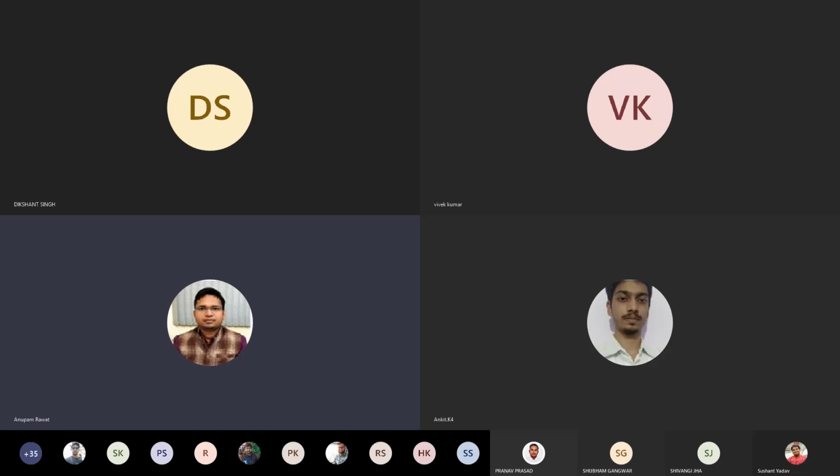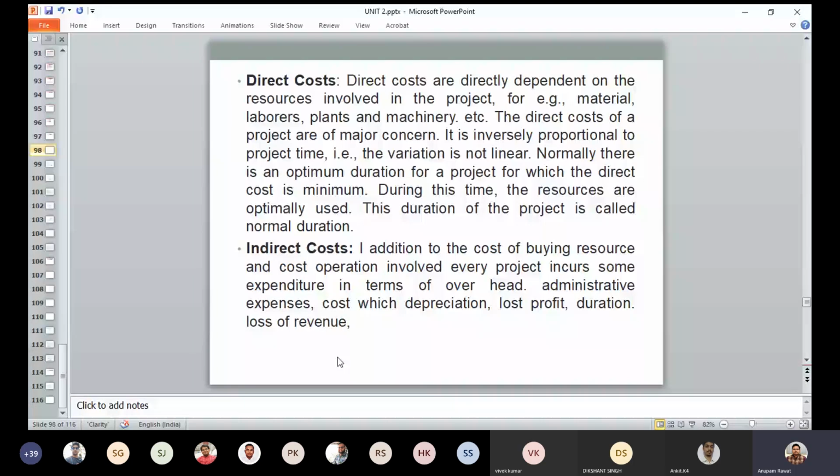Cost of the project is a major concern, and it is inversely proportional to the project time. The variation is not linear. Normally, there is an optimum duration for a project for which the direct cost is minimum. During this time, the resources are optimally used, and this duration of project is called the normal duration.